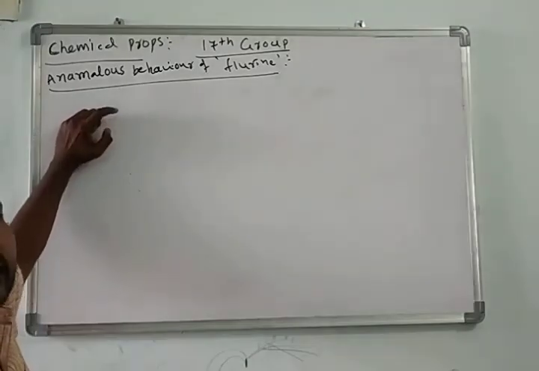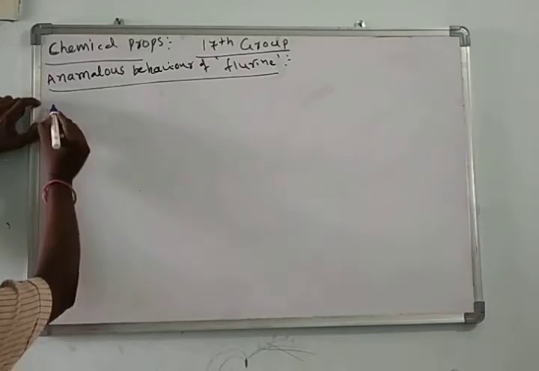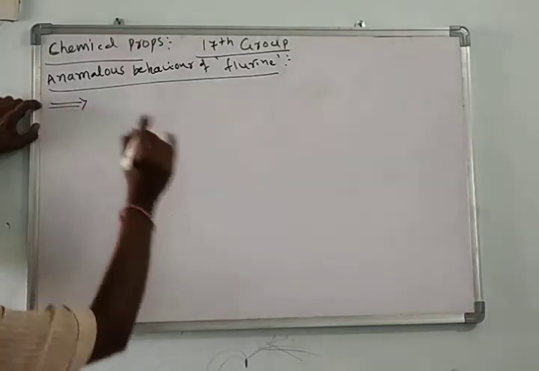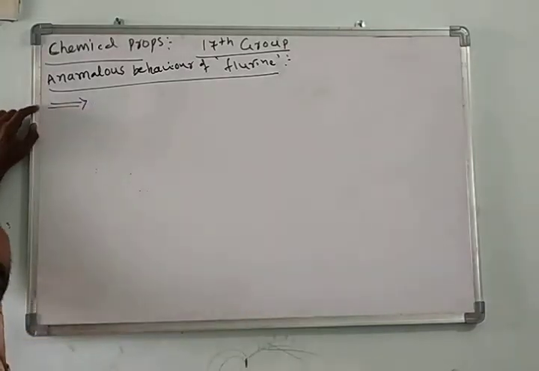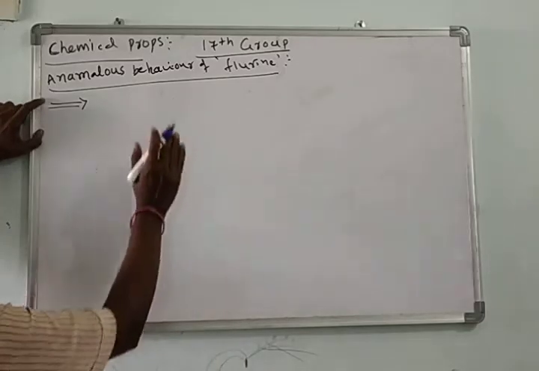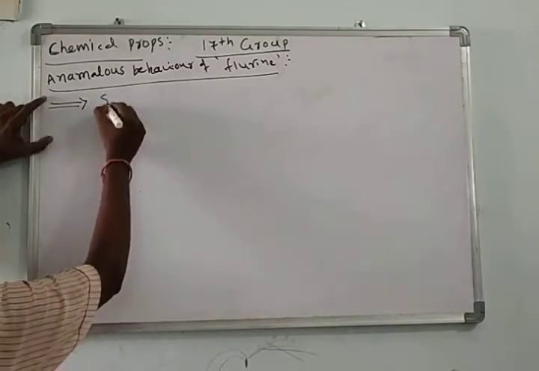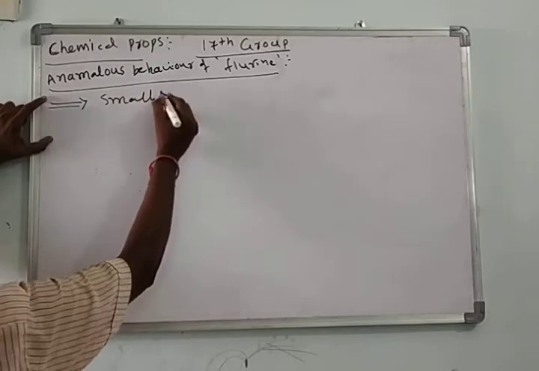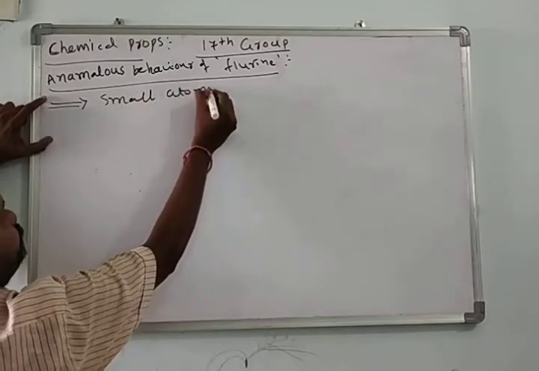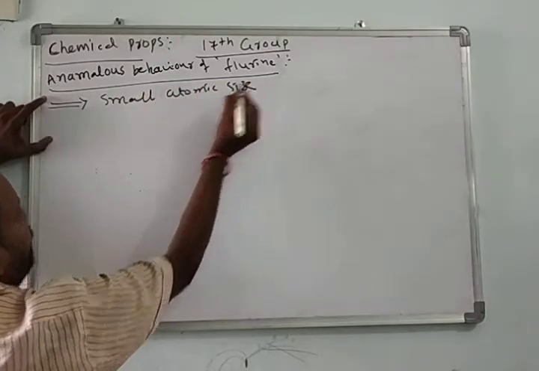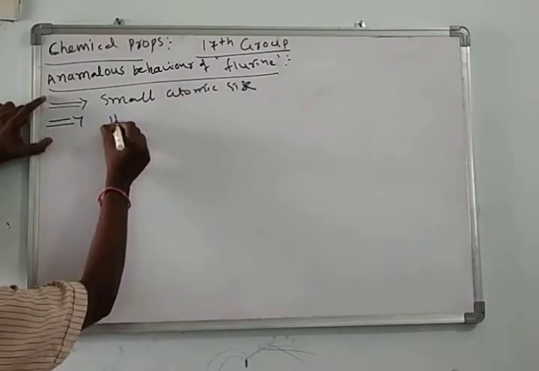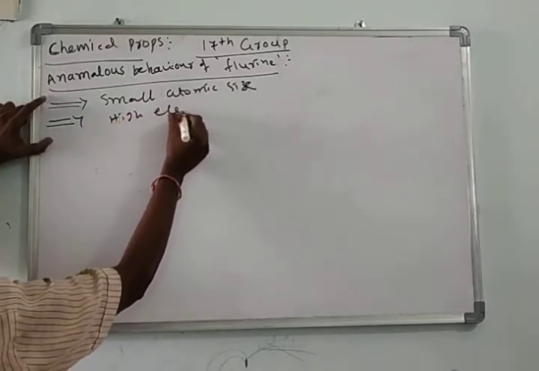Fluorine shows anomalous behavior. Why does fluorine show anomalous behavior? And we'll see what the anomalous properties of fluorine are. First, why? Small atomic size. Due to small atomic size, it has high electronegativity.